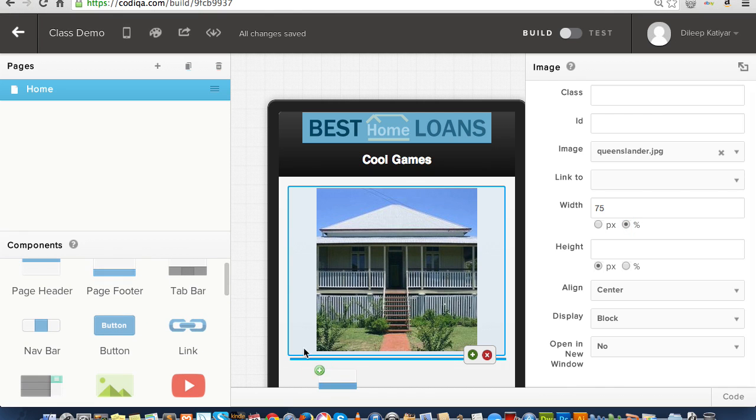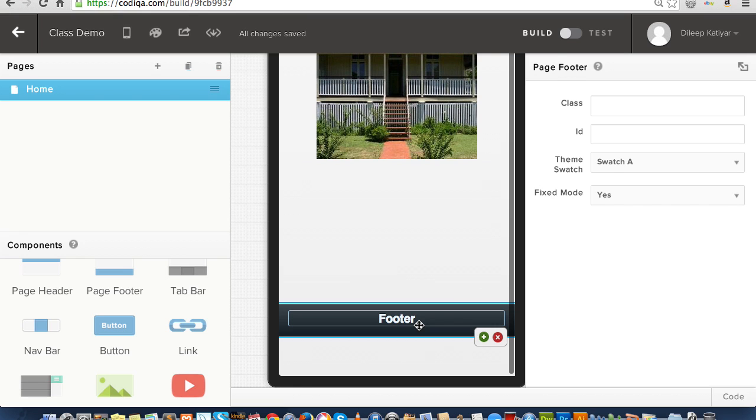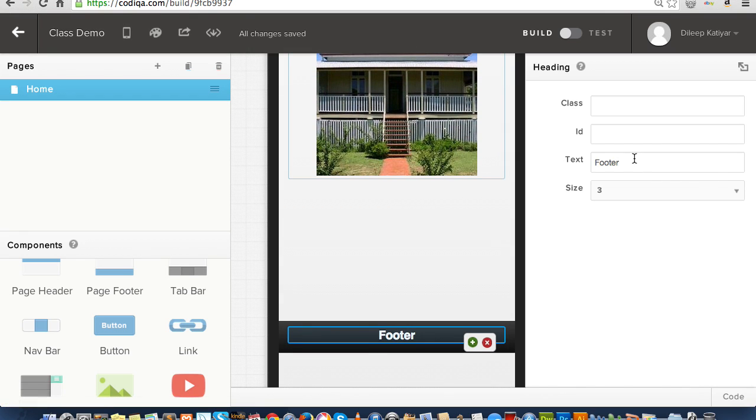I can drag a footer for the bottom of the page. I don't know if this footer by default is fixed at the bottom, but anyway, footer 2000 and 2014, delete Katya, that's a footer there.